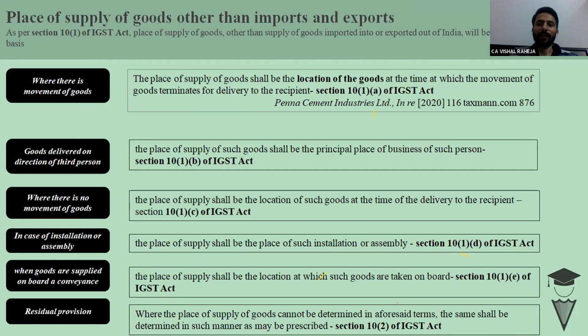Sir, section 10(1)(a) says, where there is a movement of goods, the place of supply shall be the location at which the delivery of the goods terminates. सर हमारे एग्जाम्पल में मेरी शॉप पे आप आए, आपने मोबाइल फोन लिया, आप दिल्ली से थे. I sold the mobile phone to you. मुझे पता है मूवमेंट तो होगा, आप यहाँ से उसे लेकर जाएंगे, लॉ में कहीं नहीं लिखा कि मूवमेंट किसके द्वारा होगा, but the important point is,